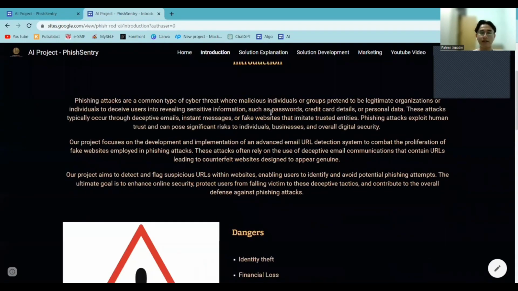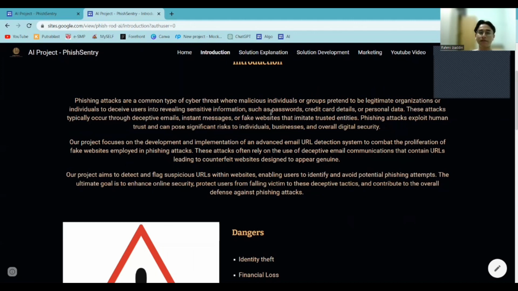Phishing attacks are a common type of cyber threat where a malicious individual or group pretends to be a legitimate organization or individual to deceive a user into revealing sensitive information such as passwords, credit card details, or personal data. These attacks typically occur through deceptive emails, instant messages, or fake websites that imitate trusted entities. Phishing attacks exploit human trust and can pose significant risks to individuals, businesses, and overall digital security.